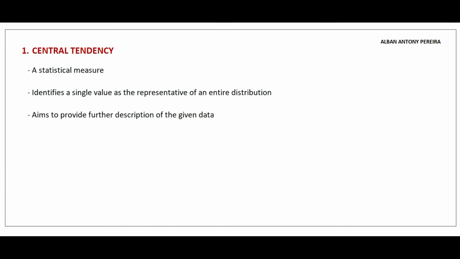First topic covered here is what is central tendency. Central tendency is a statistical measure which helps us to identify a single value as the representative of an entire distribution. We have the data or the distribution given in the problem, and we are supposed to find a central tendency, which is a single value that acts as the representative for the entire data given in the problem. Further, it aims to provide further description of given data.